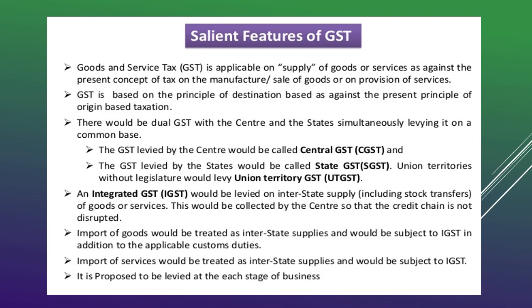IGST, integrated goods and service tax, is levied on interstate supply, that is, supply of commodity from one state to another. It includes stock transfer also, with respect to goods or services. This IGST is collected by the center, and the credit chain is not disrupted. I told you, when you try to get ITC, the credit chain should continue. If there is a break in the credit chain, then you cannot claim input tax credit.